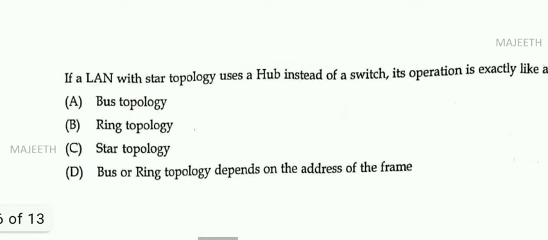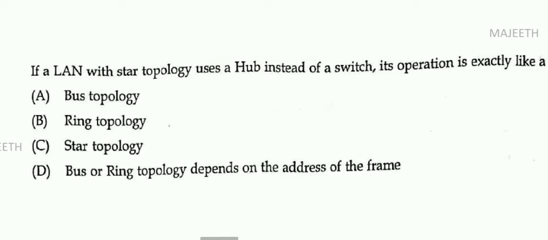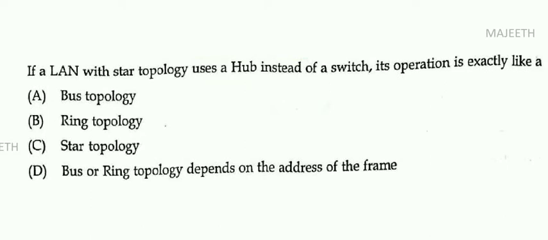Next, in LAN with star topology, uses a hub instead of switch. The operation is exactly looking like a, what will happen? It is looking like a bus or ring topology, because each computer on the network can see the packet flowing around the network, right? It's nothing but our bus. If you are using a hub instead of a switch, each computer can see the data flow, right? It is looking like a bus or ring topology. So option D is the right answer.